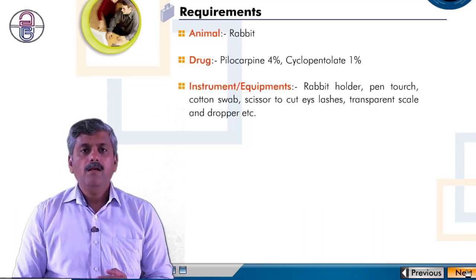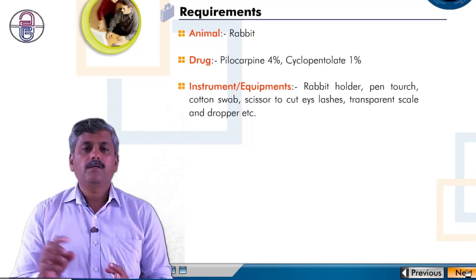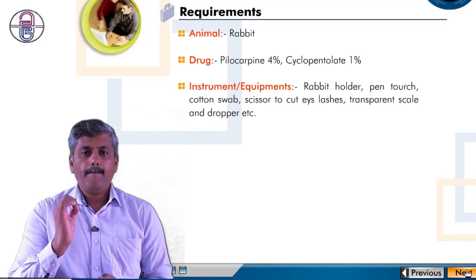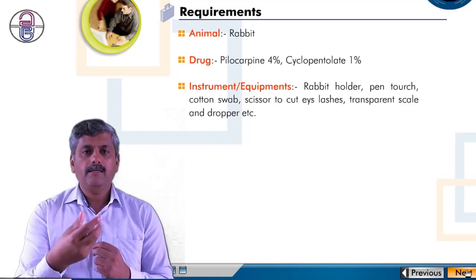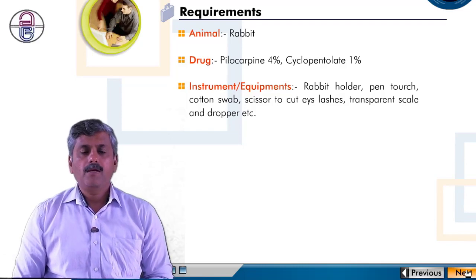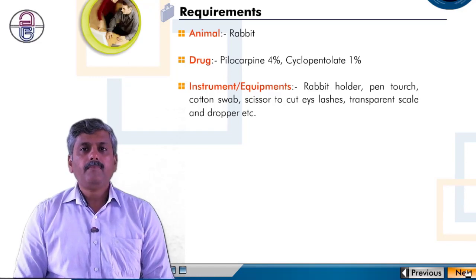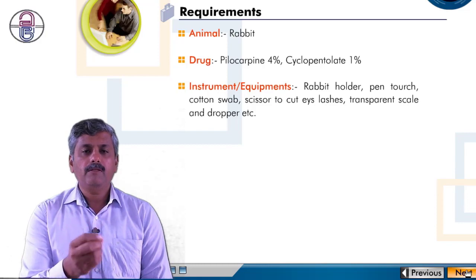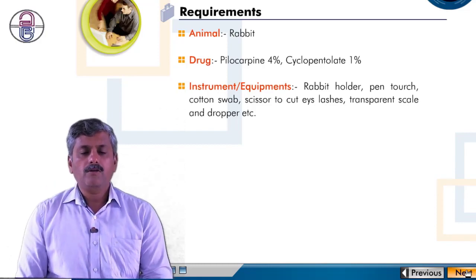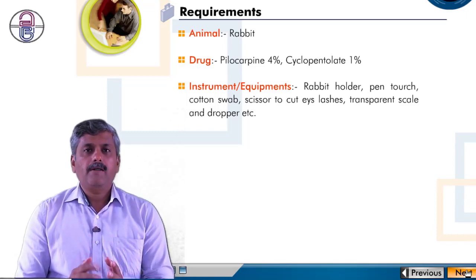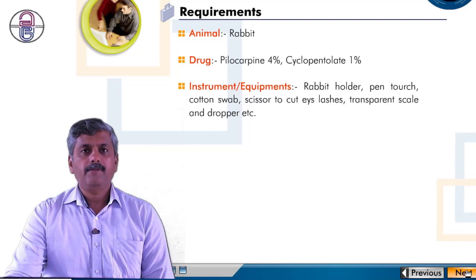First is the rabbit holder. To hold the rabbit throughout the conduct of the experiment, we should have a rabbit holder. Second is the pen torch, a simple torch. Next are cotton swabs, scissors to cut the eyelashes, and a transparent scale required to measure the dilation of the pupil. To instill the drug drops into the eye we need a dropper. So as per this requirement we are going to conduct the experiment. Let's start.